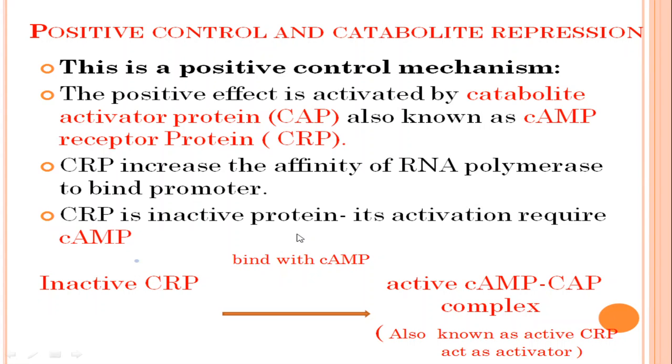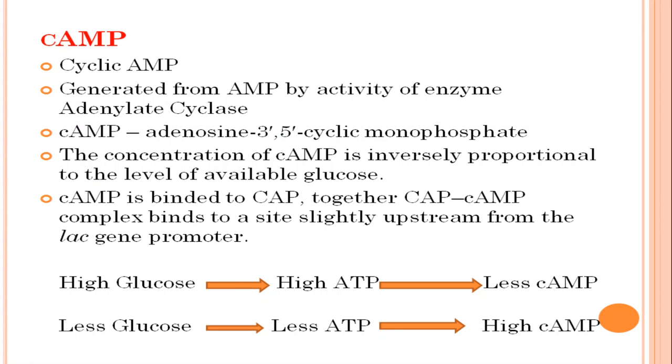So let's see what cAMP is, how it is formed, how it activates CRP, and what role is carried out by activated CRP to control this mechanism. Now cAMP is known as cyclic AMP. It is generated from AMP by the activity of the enzyme adenylate cyclase. cAMP is known as adenosine 3',5' cyclic monophosphate. The concentration of cAMP is inversely proportional to the concentration of available glucose.